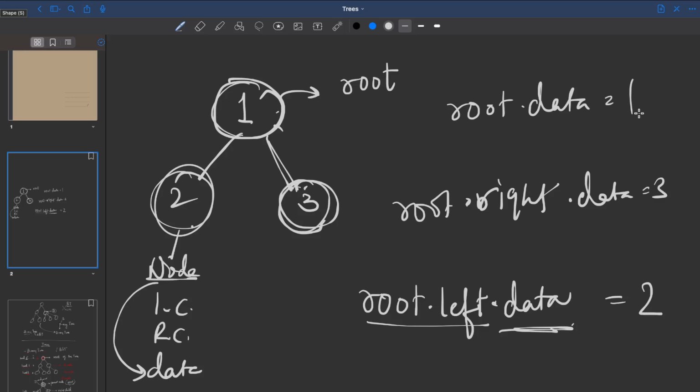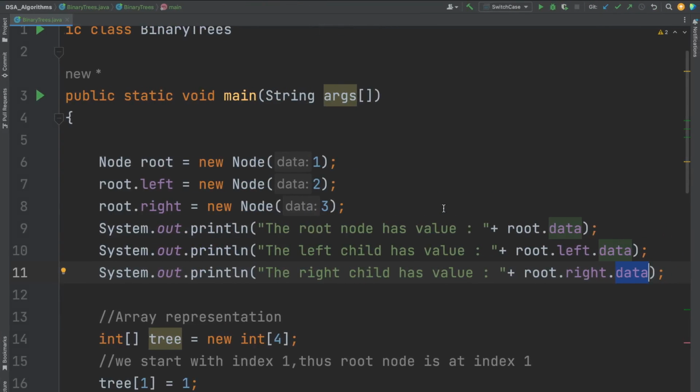I'm just explaining a little bit more because usually people get confused. If you have not done your object oriented programming for a long time, it might get confusing. So I just wanted to clear it up. So this is the simple way I have created my tree data structure, right? Don't worry if this is a little intimidating. We'll be solving a lot of questions where this will become more and more clear.